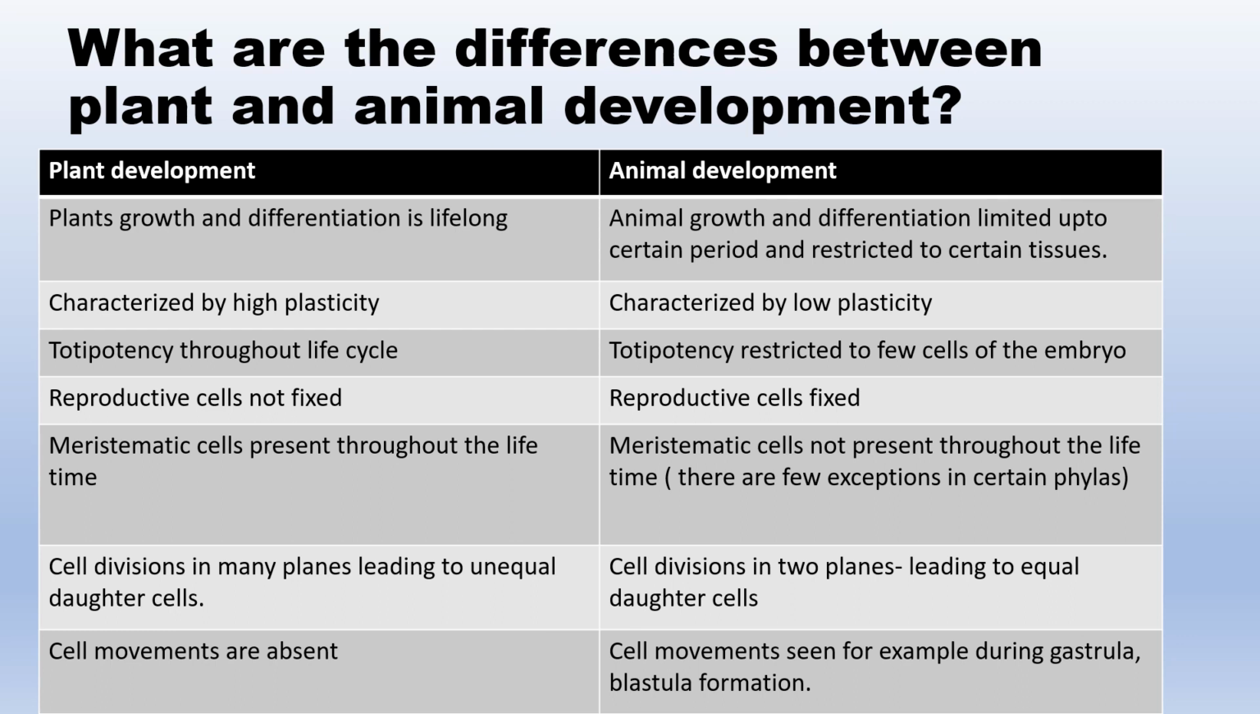Cell divisions are in many planes leading to unequal daughter cells like a smaller apical cell and larger basal cell in the case of plants, while cell divisions occur in only two planes in animals leading to equal daughter cells. Cell movements are absent in plants, obviously due to the presence of a hard cell wall, while these are present in animals due to the absence of cell wall.